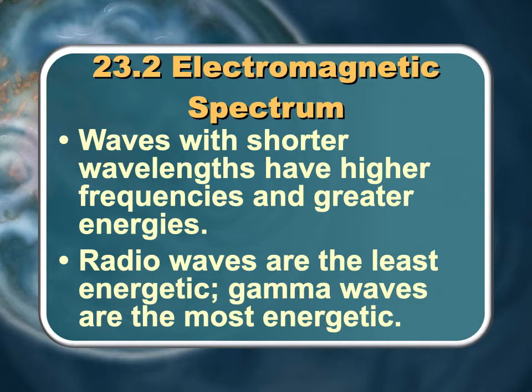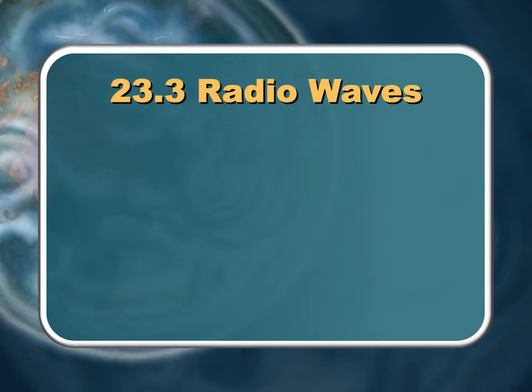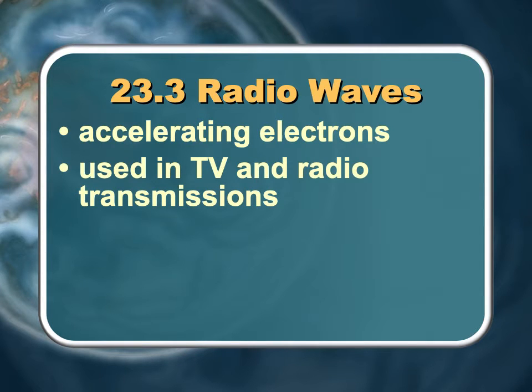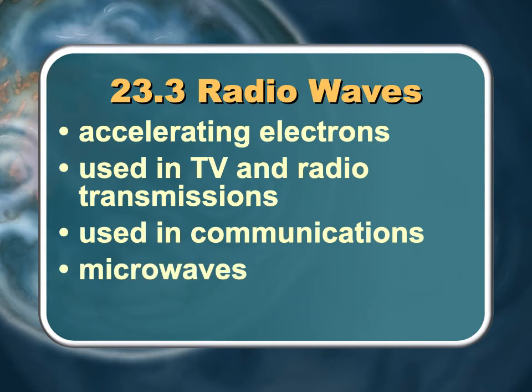Okay, so let's talk about the different kinds of waves. Radio waves are the least energetic, gamma waves are the most energetic. Radio waves are produced by accelerating electrons. These are electrons going through an antenna, as mentioned in the book, but that's what causes a radio wave. On your review page, it's asking you for relative frequency, wavelength, and cause. Here's the cause for radio waves: accelerating electrons. This is used in TV and radio transmissions, which makes sense, but radio waves include AM, FM, TV, and shortwave. I think there might be another kind of radio also involved. Many kinds of communications. Oh yes, microwaves also.